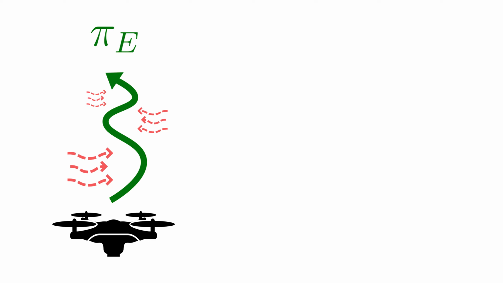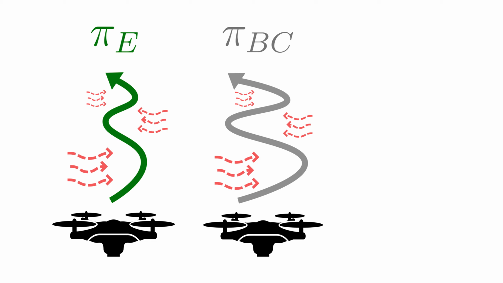Let's assume there's heavy gusts of wind that cause the quadcopter to deviate from the intended straight path of the expert. Now, what will happen if we try to apply a standard imitation learning algorithm like behavioral cloning to this set of demonstrations? Well, the learner is likely to pick up on the correlation that being a little on the left is usually followed by going even more to the left.